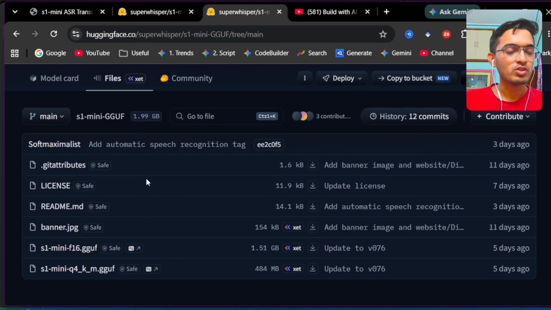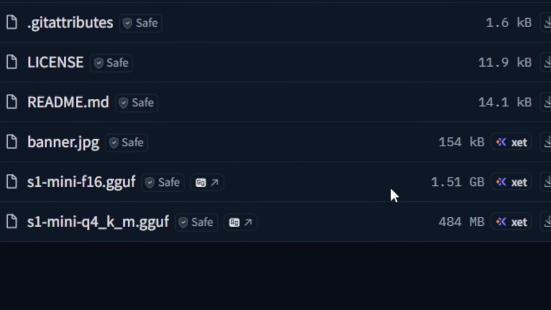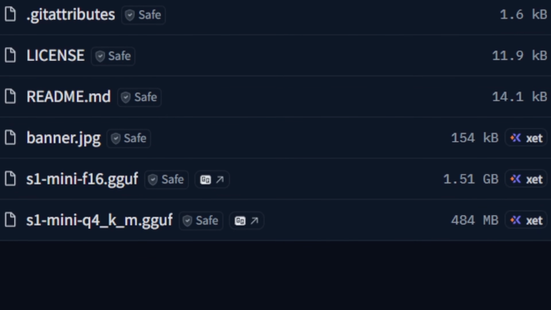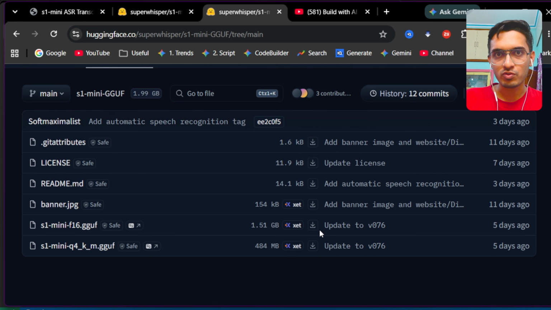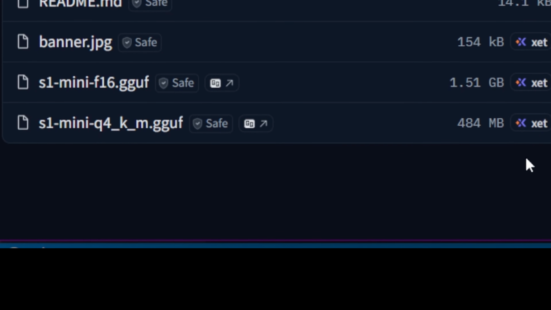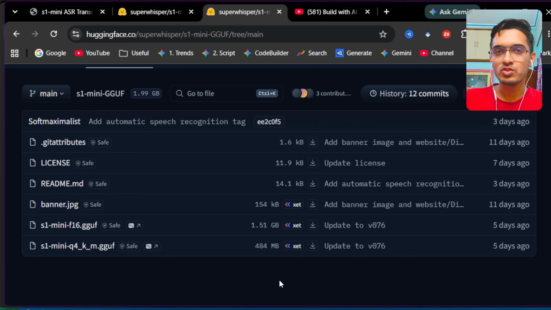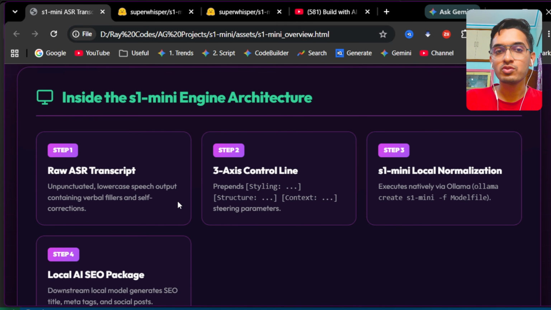pin comments. And you can either go for the full 16-bit quantization, which has 1.5 GB of download size and will require at least 4 GB of graphic card in your system, or you can go for the 4-bit quantization, which is less than 500 MB. So let's download this GGUF file by clicking on this download button. Now while the model is downloading, let us look at how this was actually built.